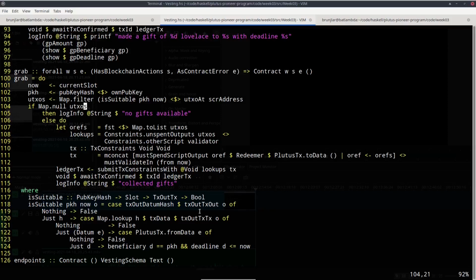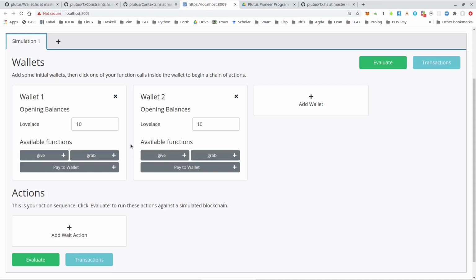Oh yeah, and I also check that if there's no UTXO available, then I don't even try to submit the transaction. I just log a message that nothing is available. So I want to make sure that when I submit, I also get something in return, because otherwise I would have to pay fees for a transaction that doesn't have any outputs. So let's try it out in the playground. I copy pasted the code into the editor. Let's start by again increasing the initial funds to something bigger, like 1000.